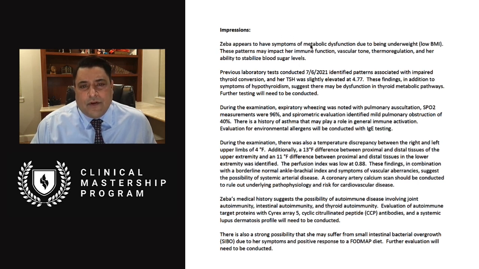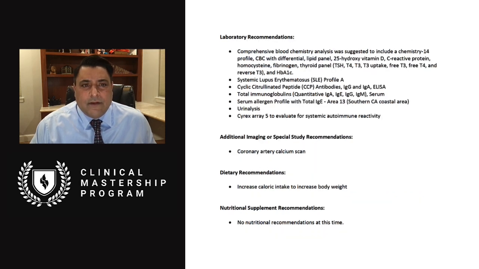The big thing here is her underweight, metabolic profile, any hypothyroidism issues, figure out what's going on with her asthma and any triggers there. Something fishy about her circulation. She may have some early cardiovascular disease, and she may have some autoimmunity. Definitely has some patterns of SIBO with her clinical presentation.